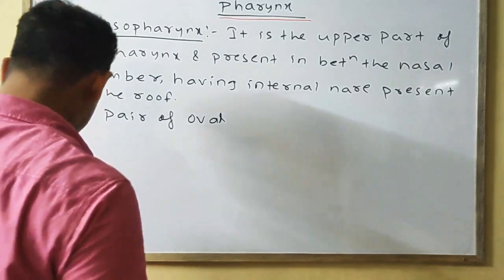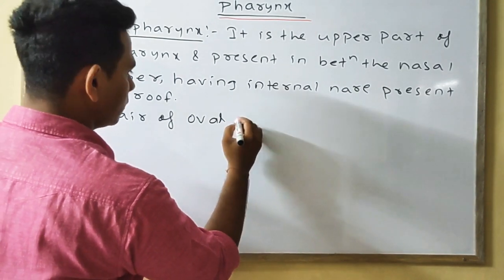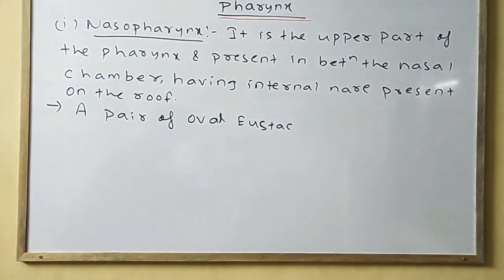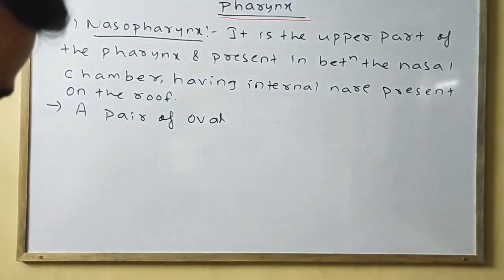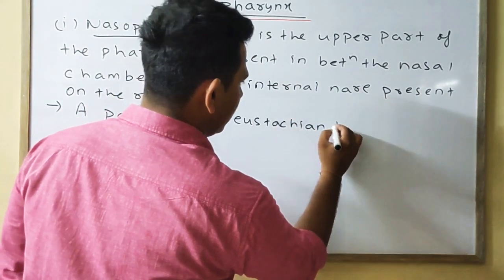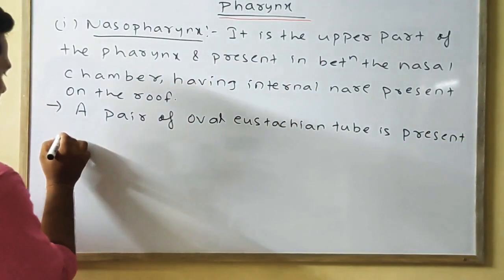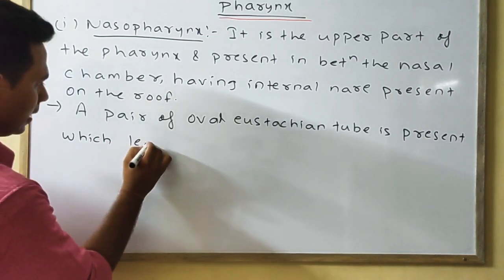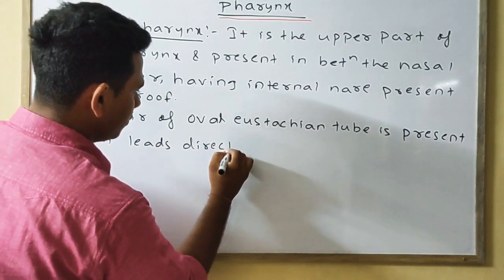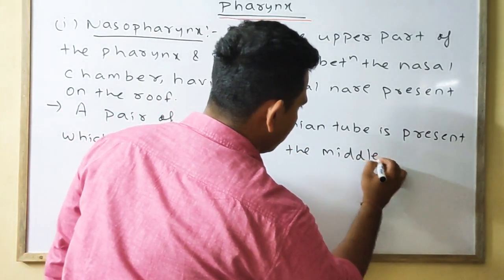A pair of oval eustachian tube is present, which leads directly to the middle ear.